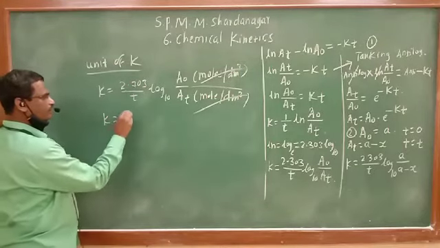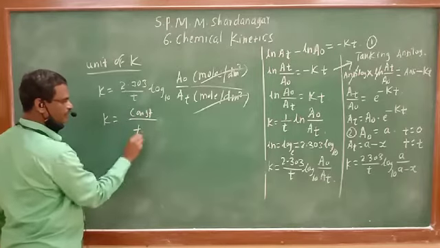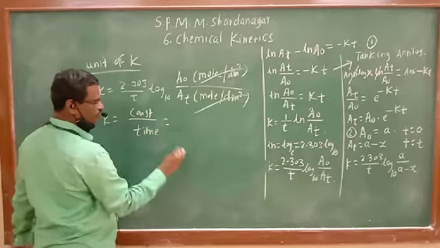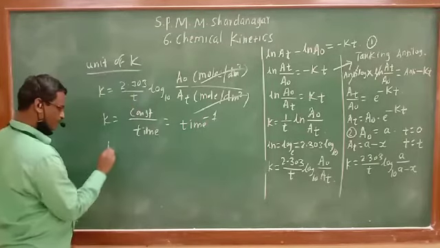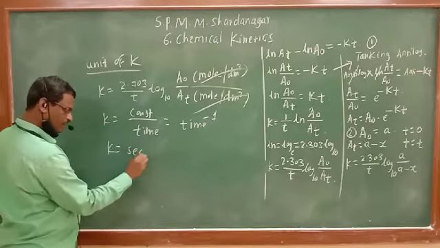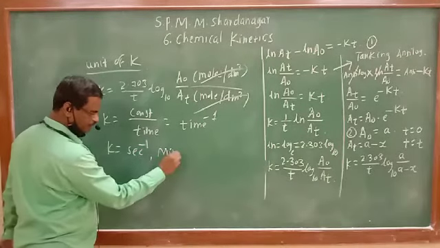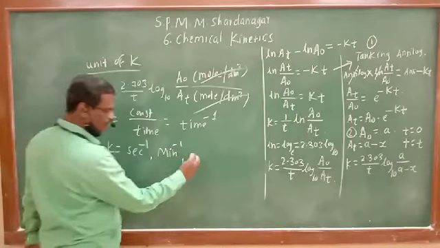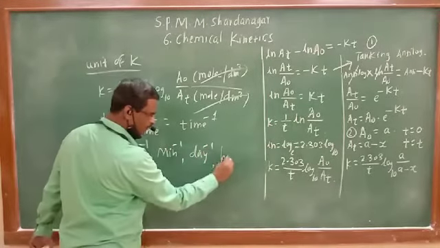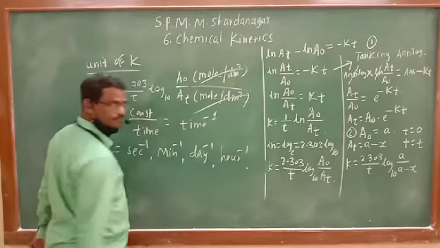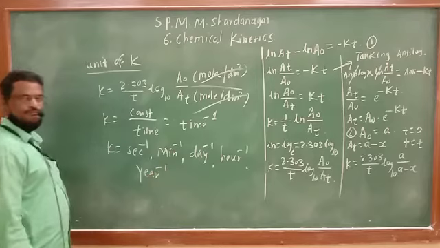So k will be equal to 2.303, that is a constant, upon time, or per time. Therefore k has unit either per second, per minute, per day, maybe per hour, or it may be per year.